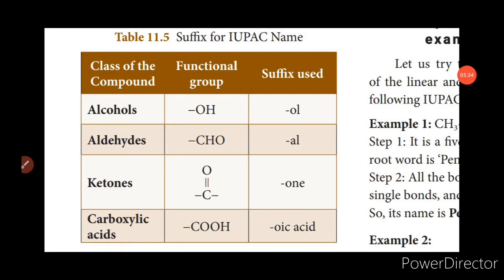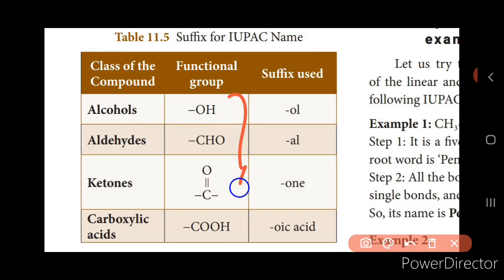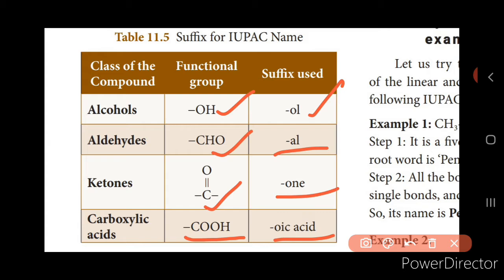Now the suffix is used in the presence of a functional group. If a functional group is present, then the suffix will be used. Now for the functional group alcohol, the suffix used is OL, right? Now for example, if it is methane, it becomes methanol, right? And if it is an aldehyde, AL, methanal, you can say. Now if it is a ketone, it is ONE, that is one, right? Now if it is an acid, it is oic acid. So this is how you do the IUPAC naming for a compound when the functional group is present, and this functional group is used as a suffix.